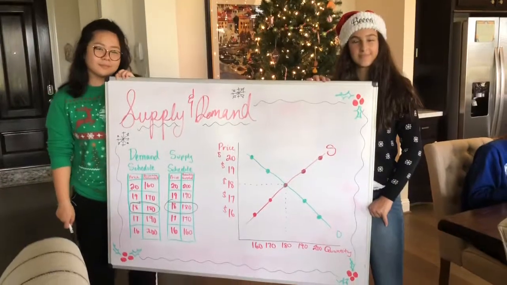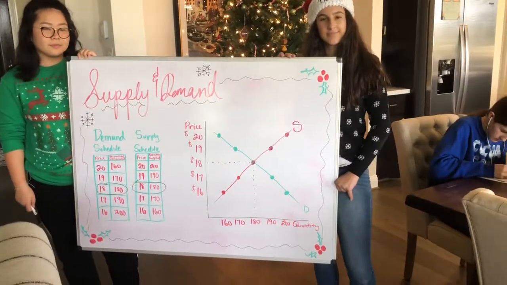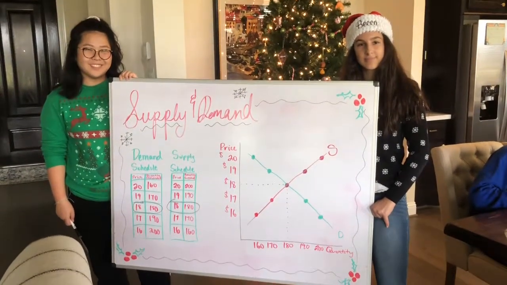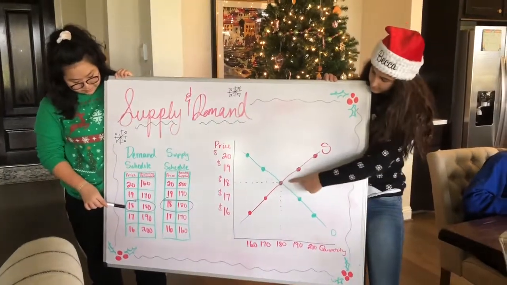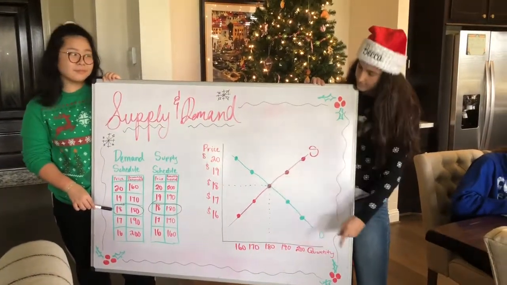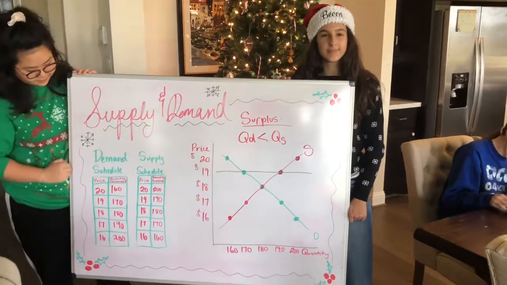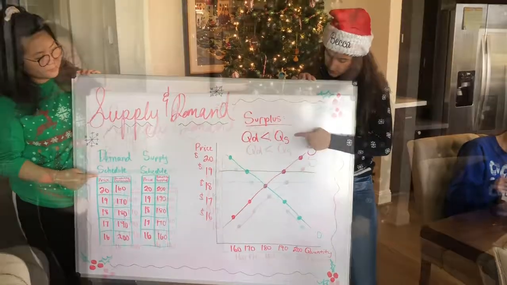So now we're going to put supply and demand together. Supply and demand are put together to determine equilibrium price and equilibrium quantity. Right here, our equilibrium quantity is 180 and our equilibrium price is 18. At $19, there is disequilibrium. The quantity demanded is less than quantity supplied.